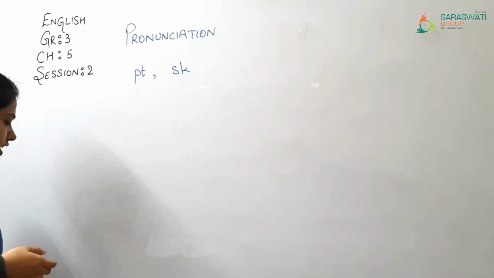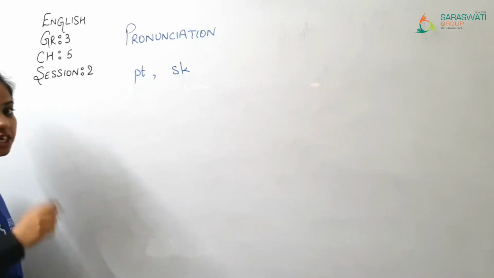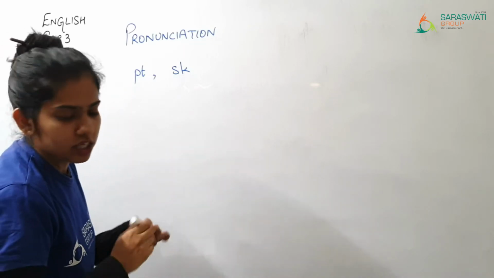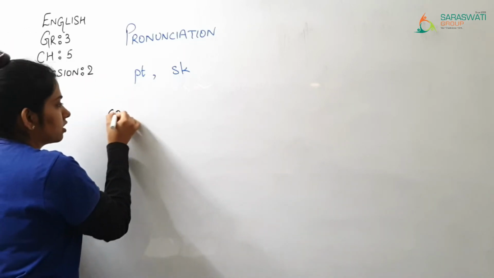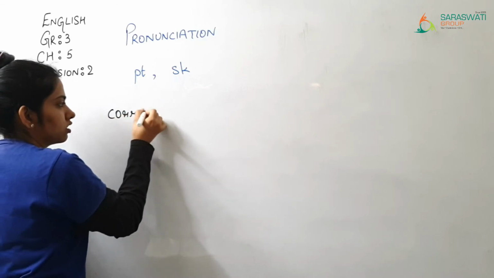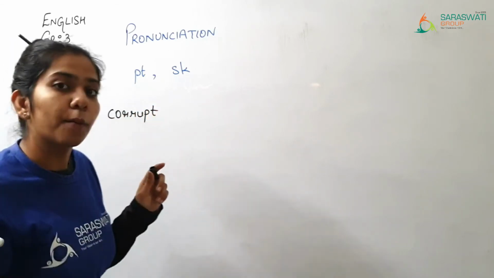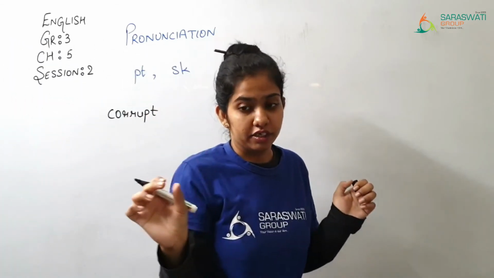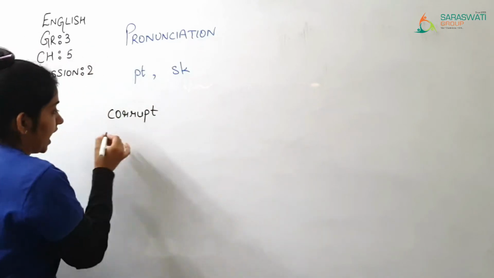First let us see this pronunciation t. So corrupt, corrupt, t, t, corrupt, right?